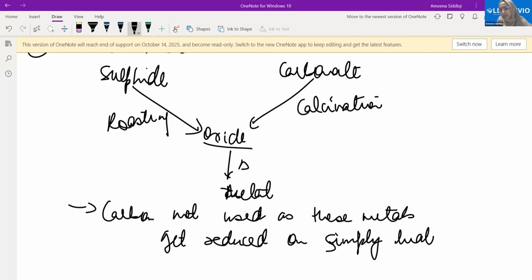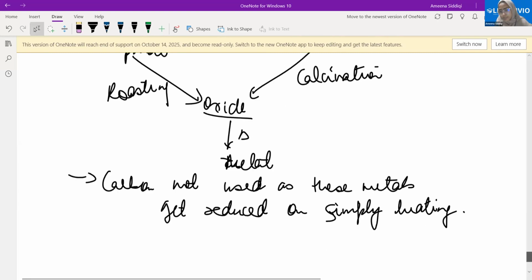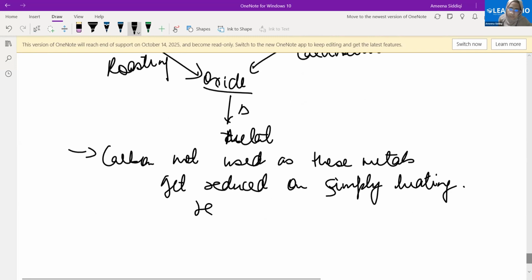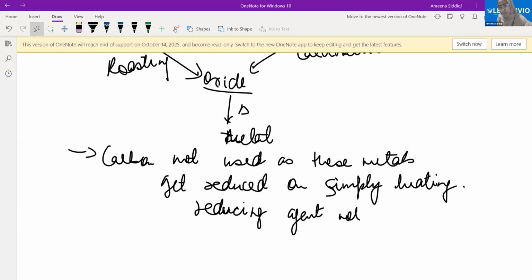On simply heating, a reducing agent is not required. Fine. Done.